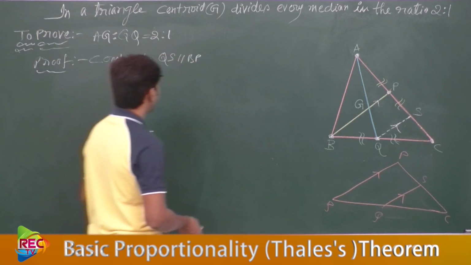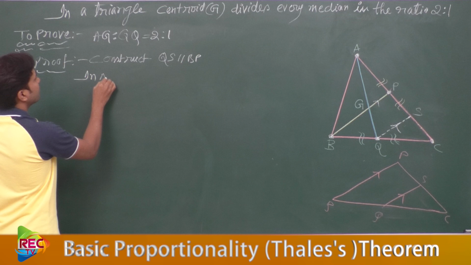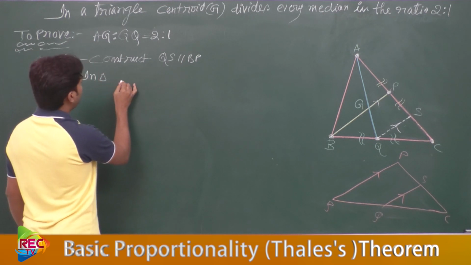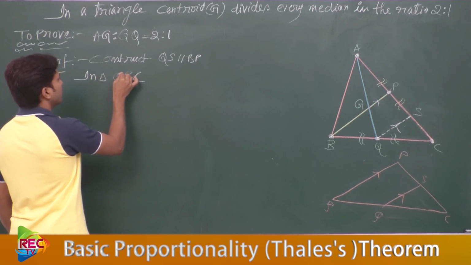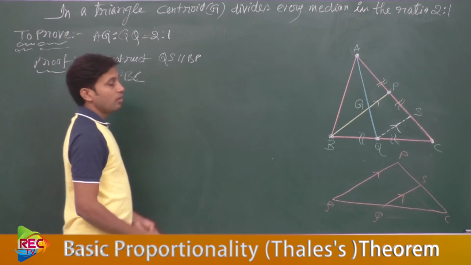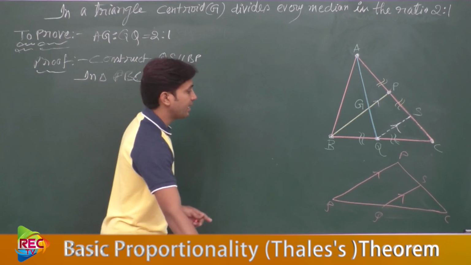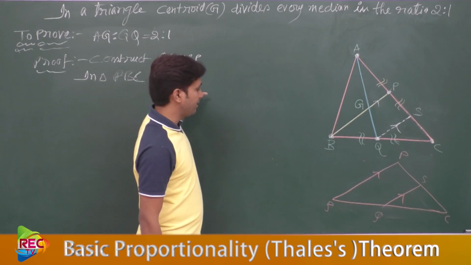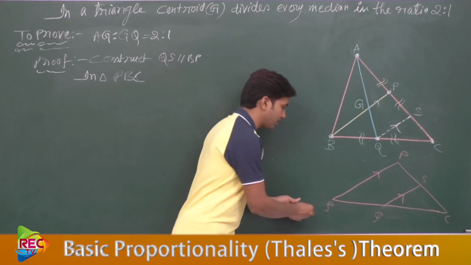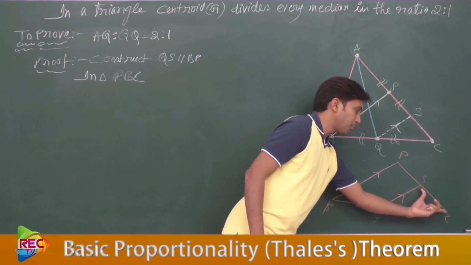So in triangle PBC, QS is parallel to PB, as we just said. So here we can apply the basic proportionality theorem.